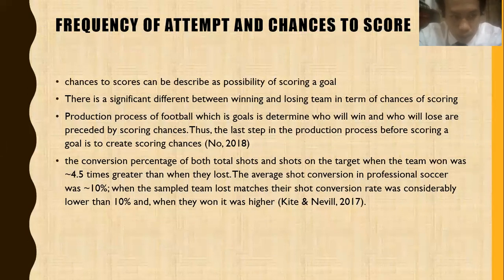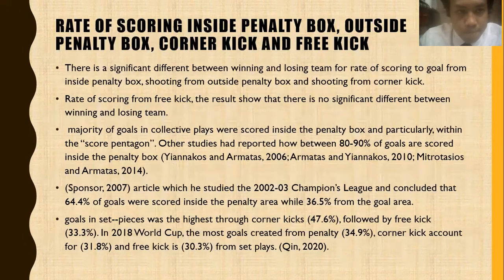2018. The next article that supports this found that the conversion percentage of both total shots and shots on target when the team won was 4.5 times better than when they lost. The average shot conversion in professional soccer was 10%. When the sample team lost a match, their shot conversion rate was considerably lower than 10%. When they won, it was higher. Kite and Neville, 2017.